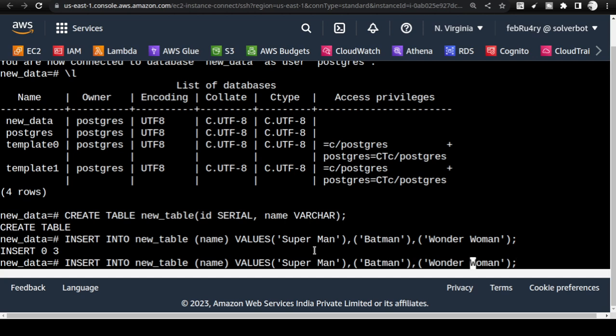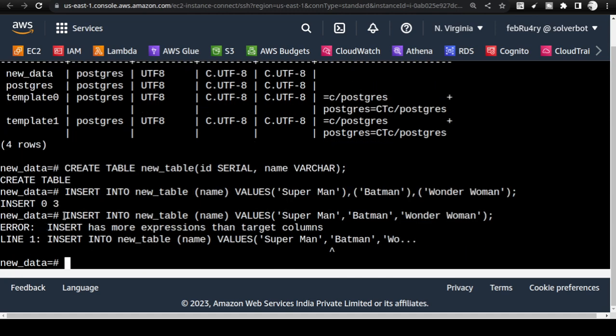What will happen is, if you remove these brackets, it will expect that I am creating a row with 3 columns. But here I don't have 3 columns. I have only 1 column, that is name. So if I press enter, see what happens. It will say it has more expressions than target columns. So the target column is only name. Anyway, the best way to learn is to break it.